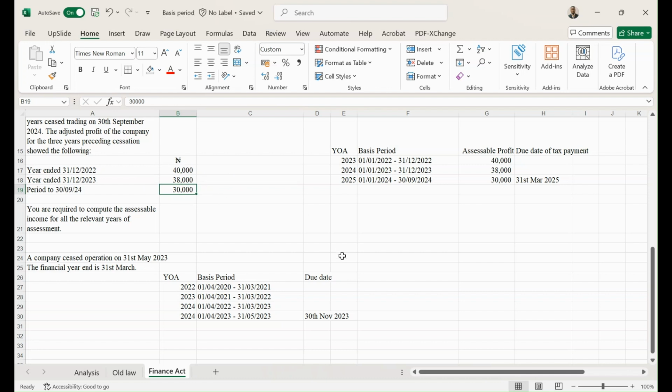Thank you everyone for listening to this particular episode. So we have finalized the cessation rule for both the old law and the new law. In our next episode, we are going to be looking at how we determine business period and assessable profit under change in accounting dates.